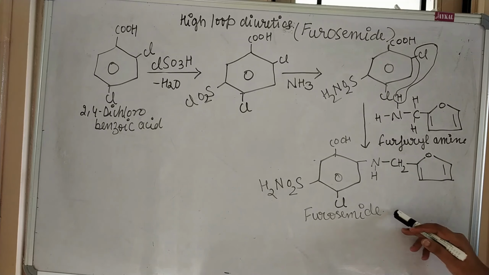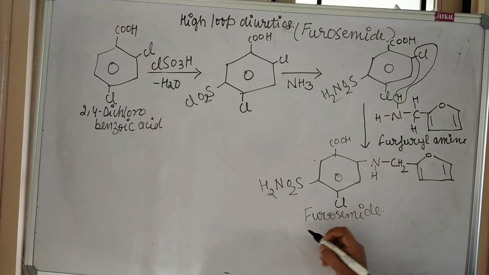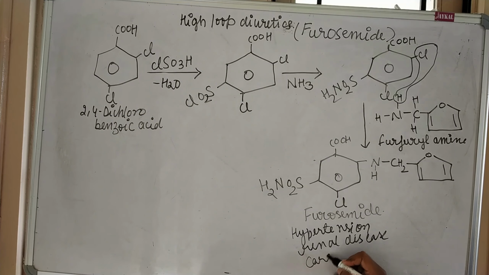What is the medicinal use of furosemide? It is used in hypertension, renal disease, cardiac edema, and congestive heart failure. So these are some of the medicinal uses of furosemide. What is the adverse effect for high ceiling loop diuretics or furosemide?